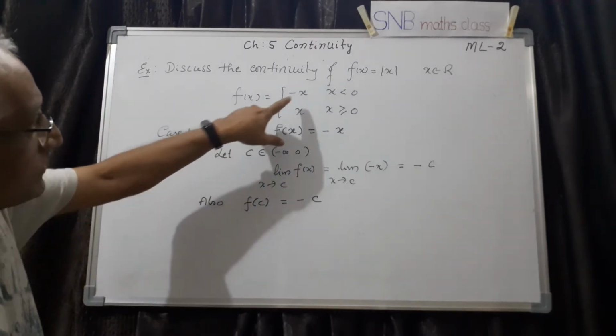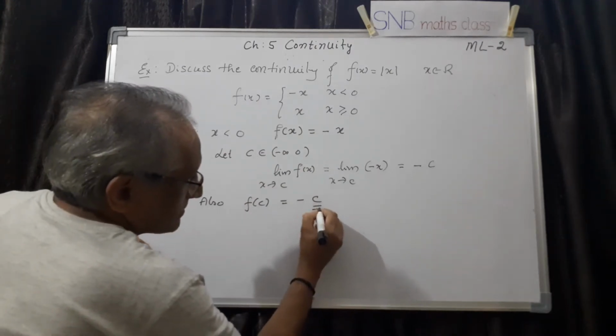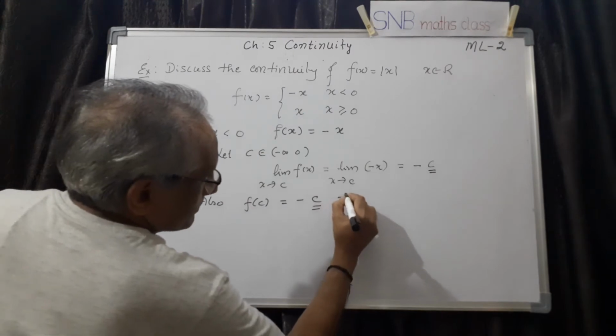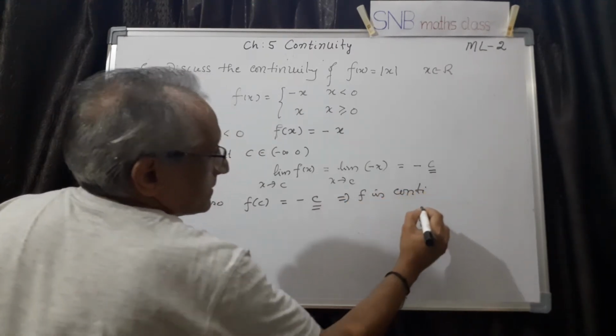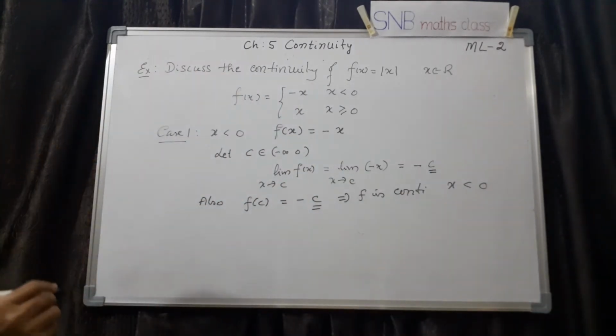Whenever x is negative, I have to write minus x. So you can see here, this is minus c, this is also minus c. Therefore, this implies f is continuous whenever x is negative. So this is the first case.